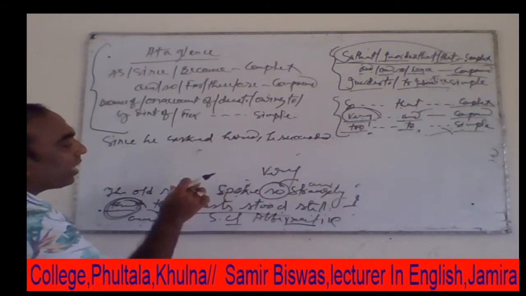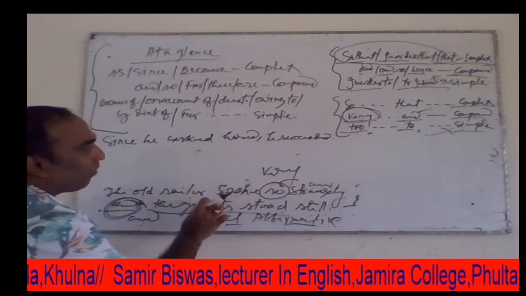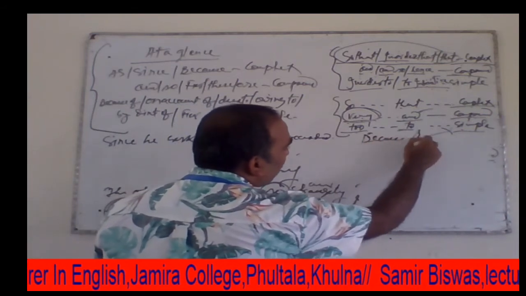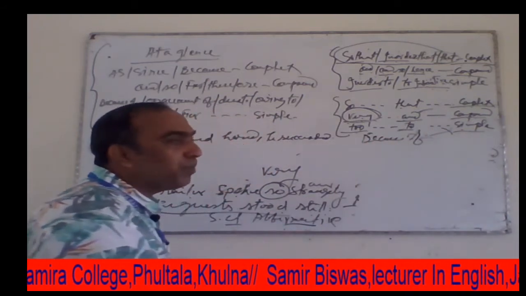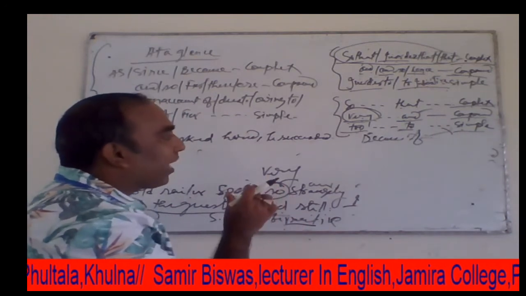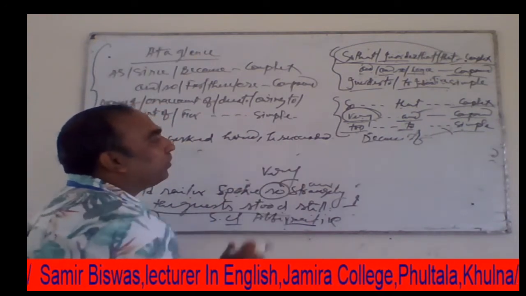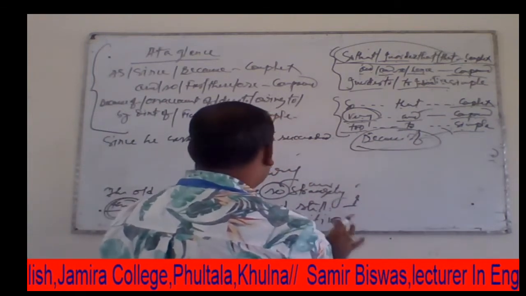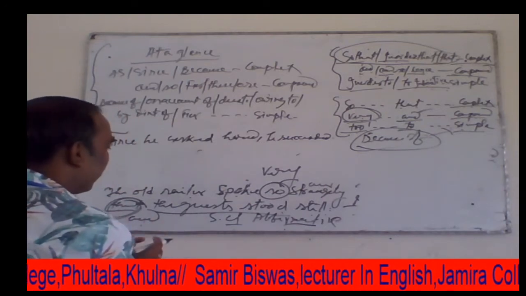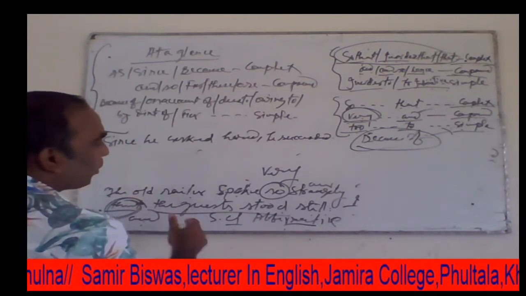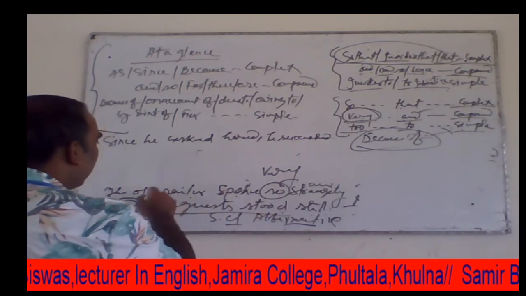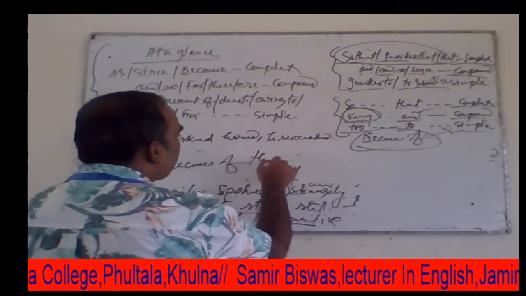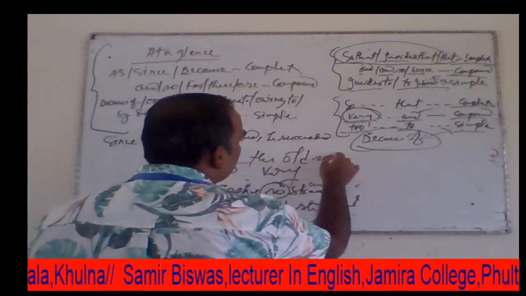But when we change this complex or compound sentence into a simple sentence, then we must use "because of", since otherwise we cannot find the full or correct meaning of these sentences. Dear students, now we use "because of" to make the simple sentence. Here we find "The old sailor spoke so strangely." So here we use "because of the old sailor's",